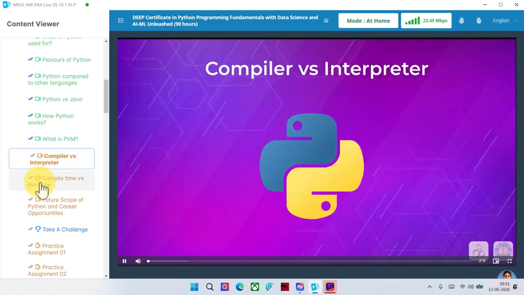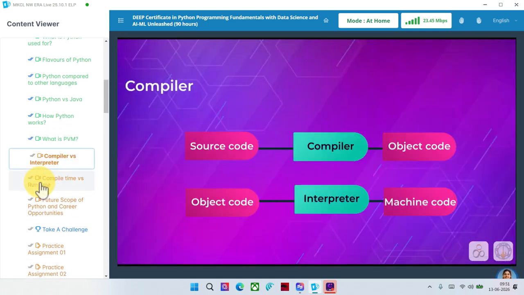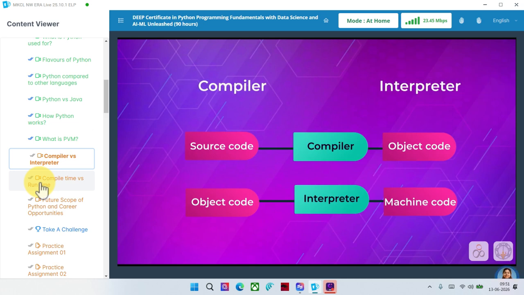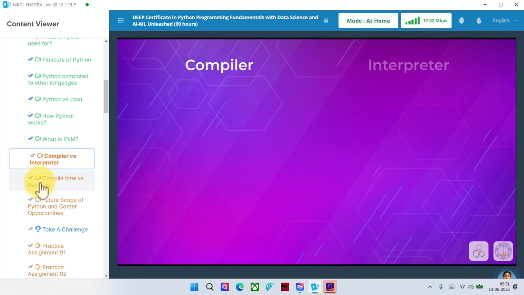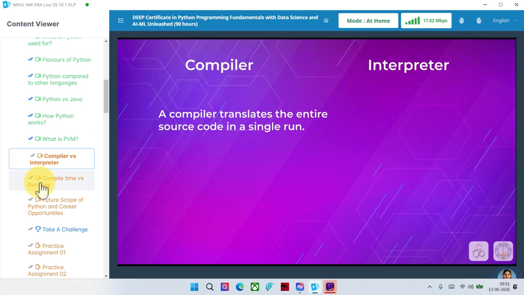Compiler versus interpreter. We have used the terms compiler and interpreter many times in previous topics. Let's understand the comparison between the compiler and interpreter. Compiler: a compiler translates the entire source code in a single run. An interpreter translates the source code line by line.